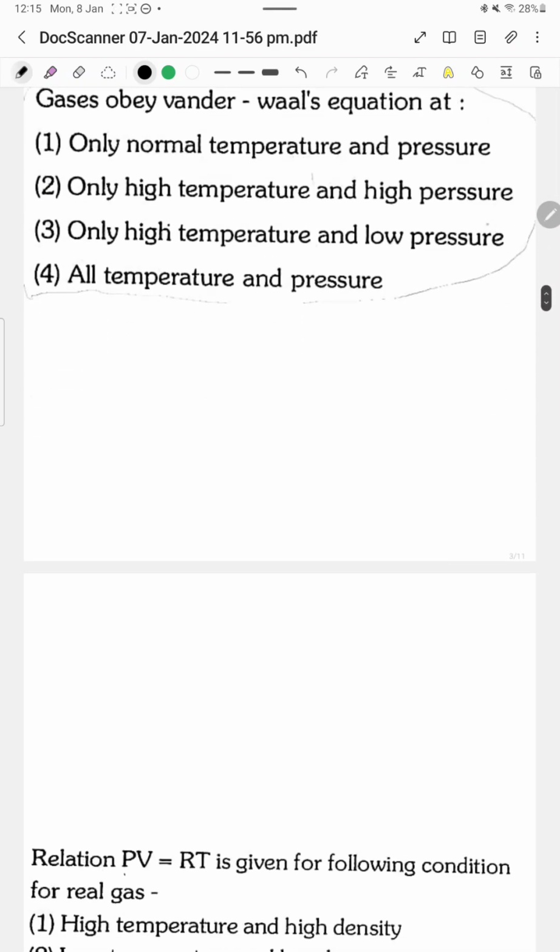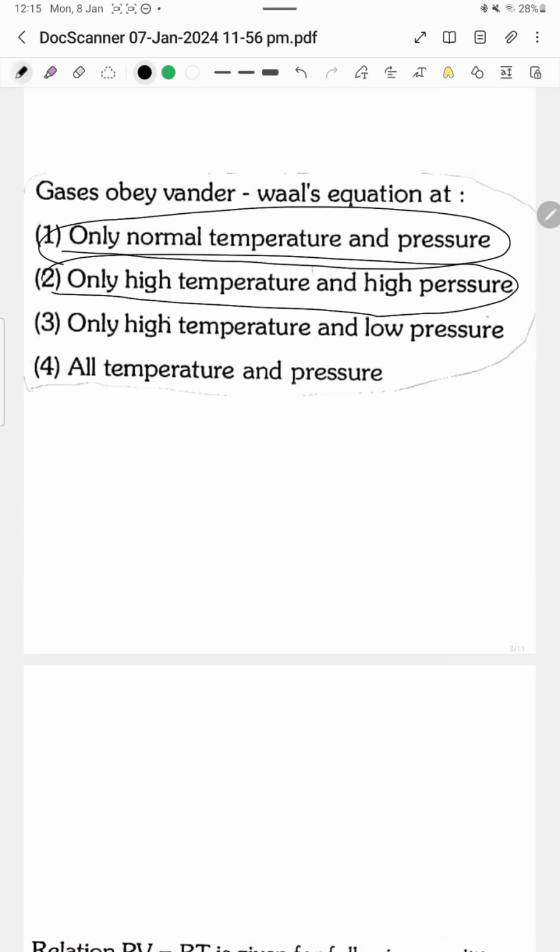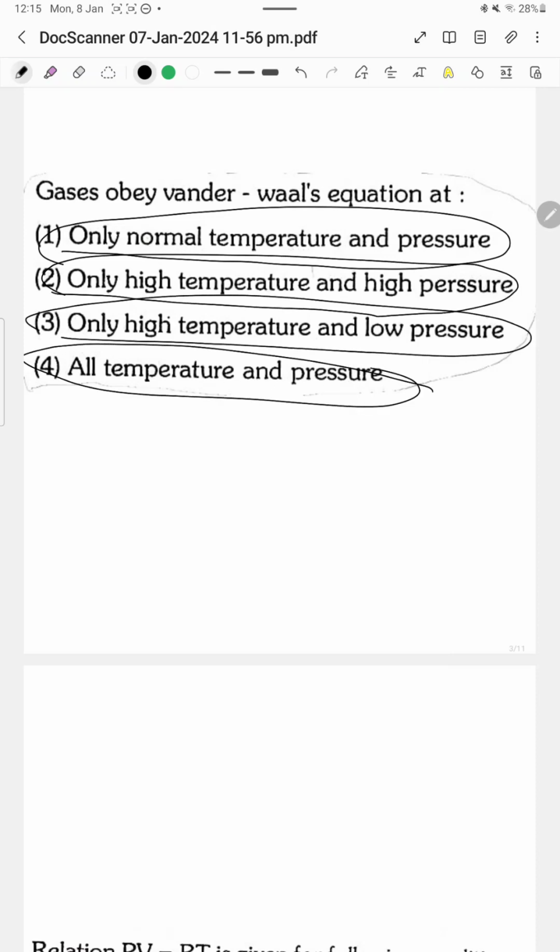Question number 2. Gases obey van der Waals equation. Only normal temperature and pressure, only high temperature and high pressure, only high temperature and low pressure, all temperature and pressure. Gases obey van der Waals equation at all temperature and pressure.